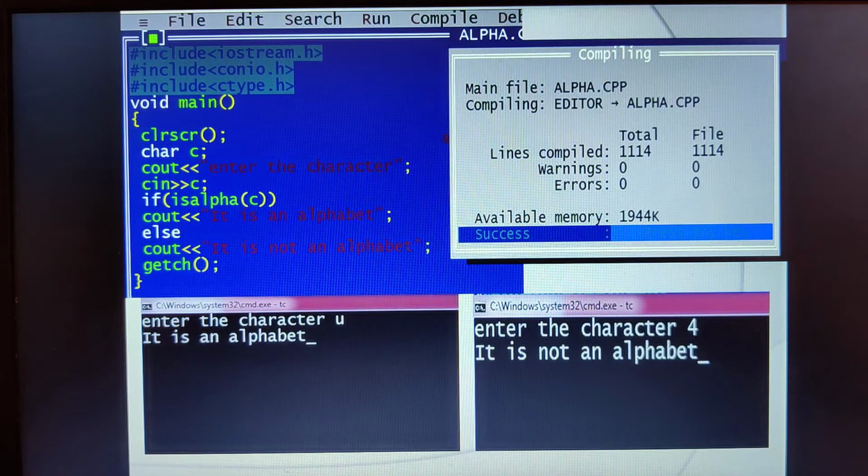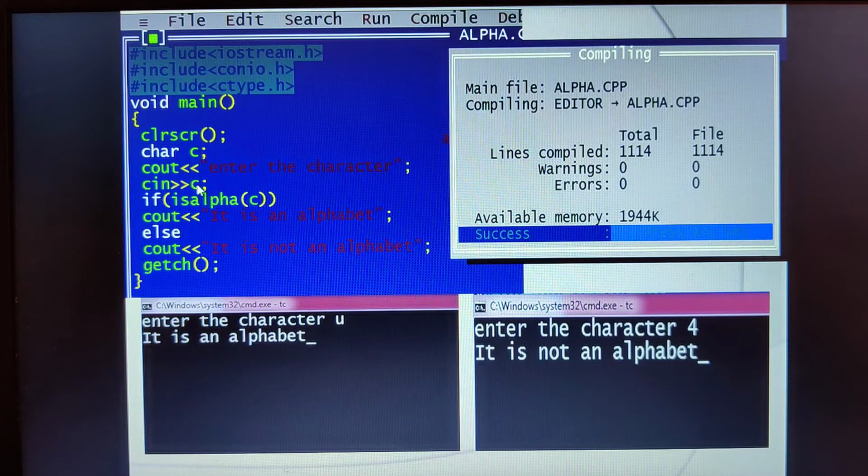Yes or no? Executable statements can include expressions, and they can even include conditional statements. Am I right? So this is an example. If is alpha of C, this means what?